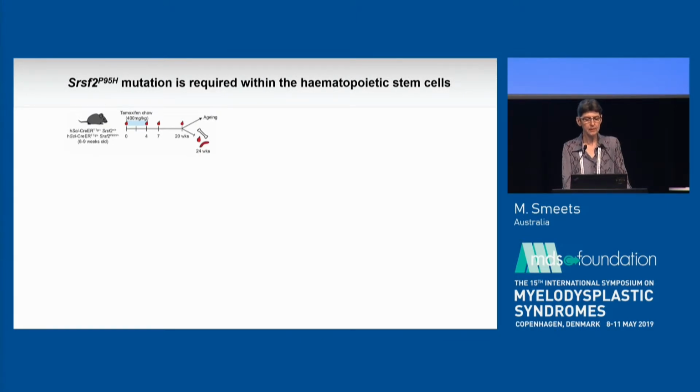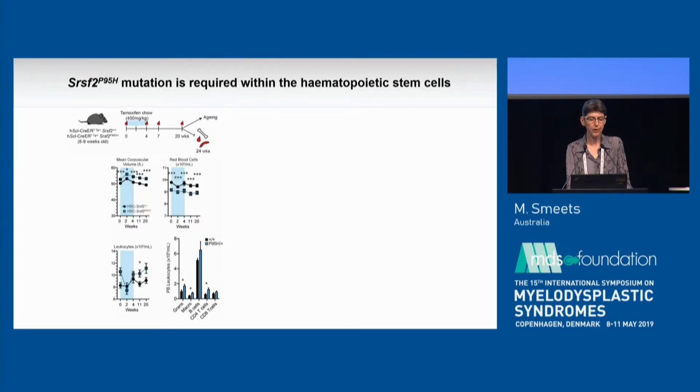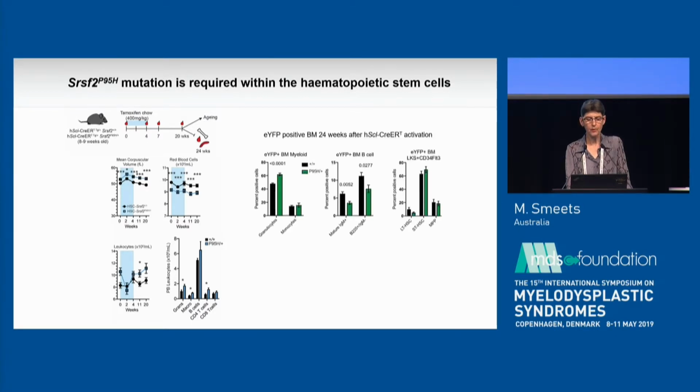When we then express the mutant allele in the SCL-CRE, in the stem cells, we see again a very similar phenotype in the peripheral blood with macrocytosis, reduced red blood cells, an increase in leukocyte numbers, all in combination with an increase in granulocytes and macrophages and an increase in CD4 T cells without a significant change in the B cell population. And in the bone marrow at 24 weeks, when we specifically look at the YFP positive fraction, we see again an increase in the granulocytes and monocytes, a decrease of B lymphopoiesis, and a reduced number of long-term